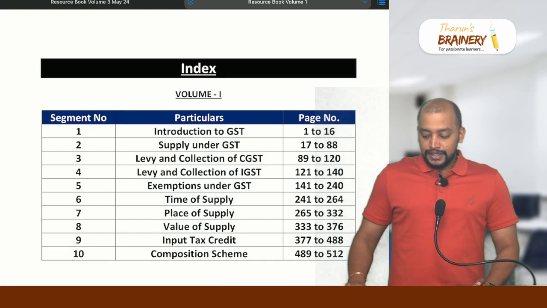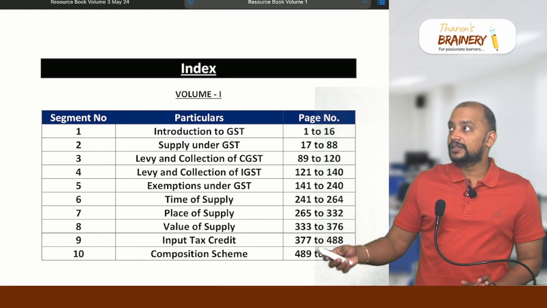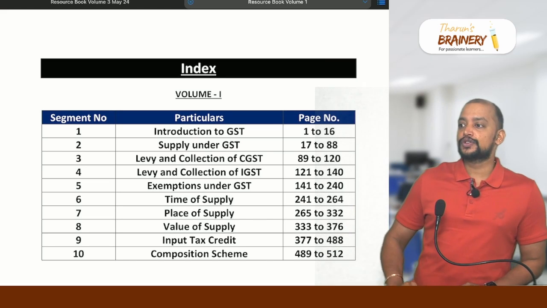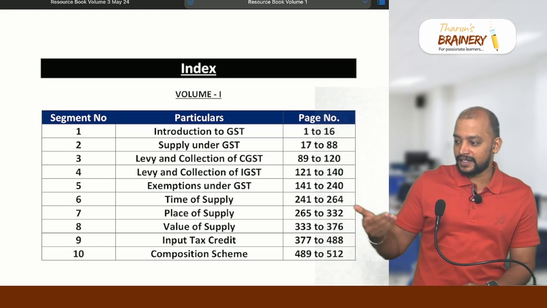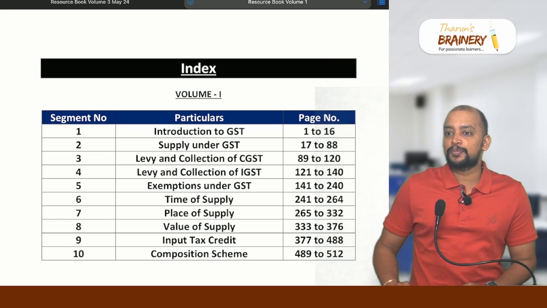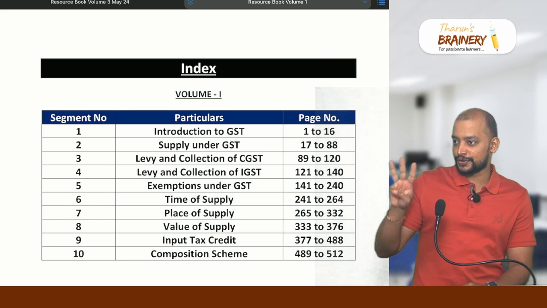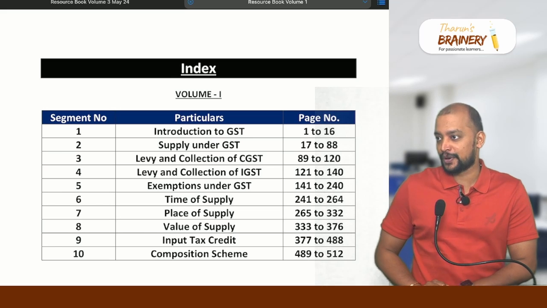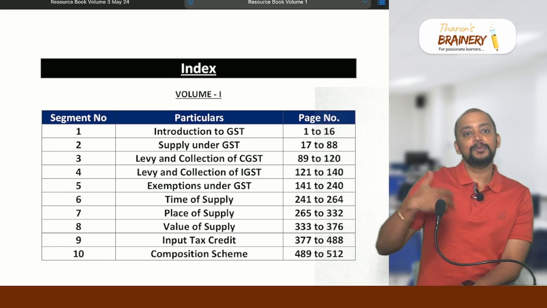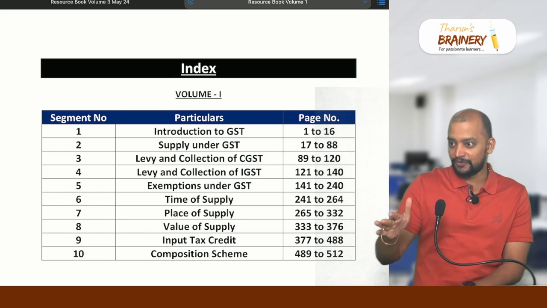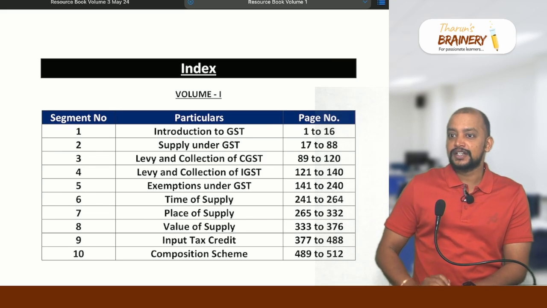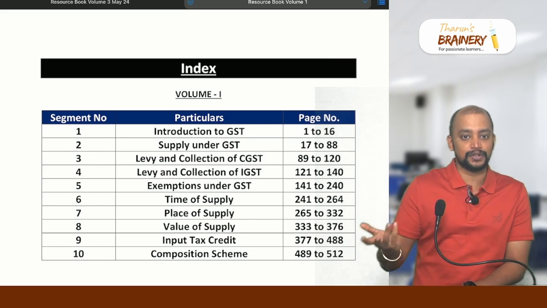Yes. You have been provided with 3 volumes of resource book. Those attending this exam oriented batch will be provided with 3 volumes of resource book and 1 solved workbook. So a total of 4 books will be provided to you. You might have got volume 1. Volumes 2 and 3 you will be receiving in due course. Some of you might have received 2 and 3.